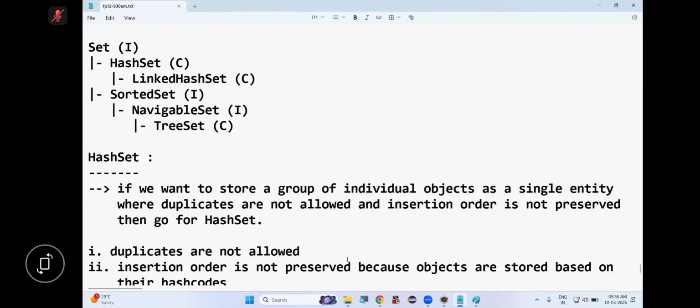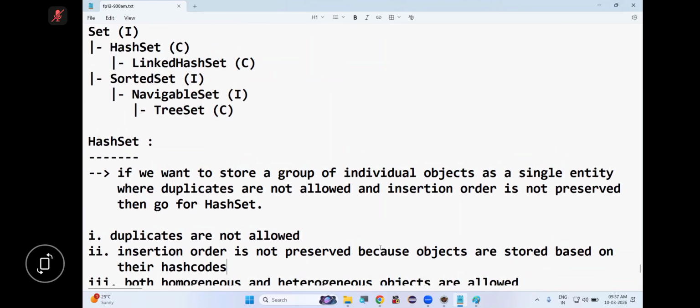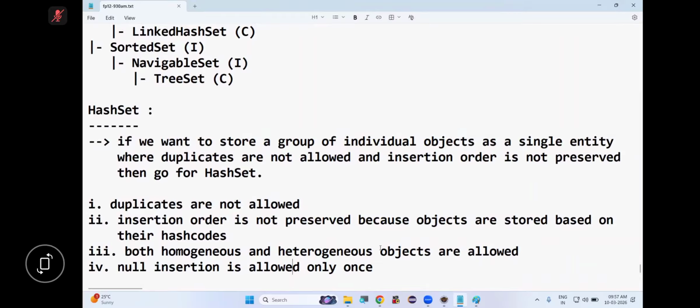So tell me, in HashSet, are both homogeneous and heterogeneous objects allowed, or not allowed? Both homogeneous and heterogeneous objects are allowed. Tell me, null insertion is allowed or not allowed? Allowed. How many times? Only once, because duplicates are not allowed. Is this clear?